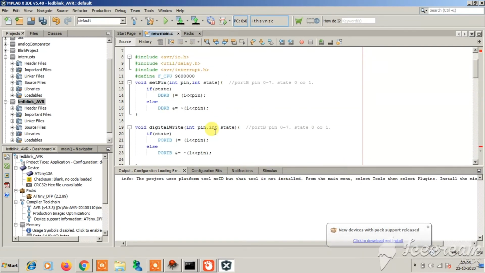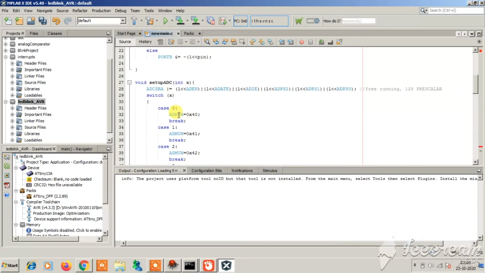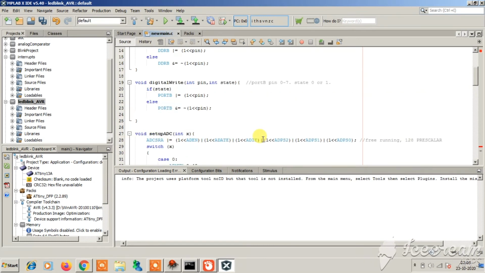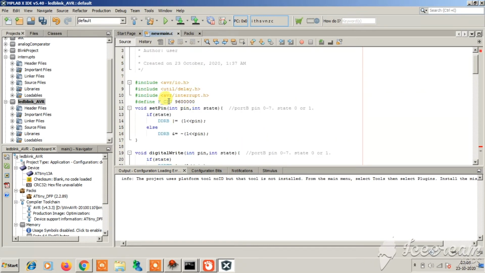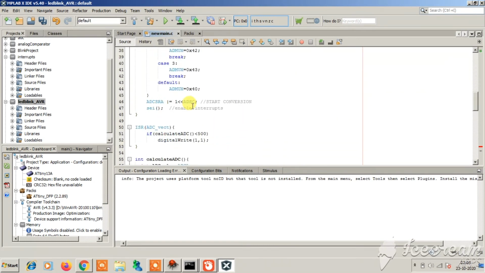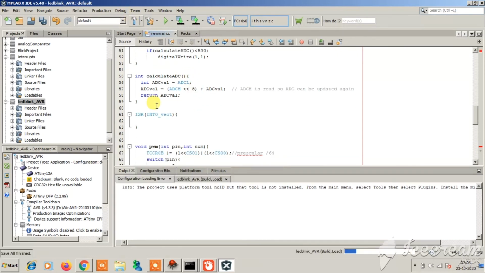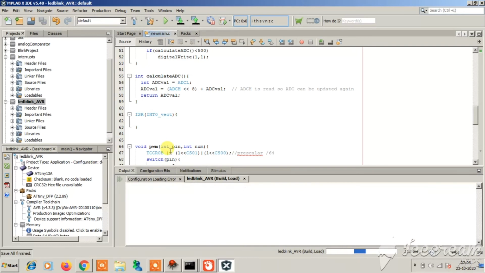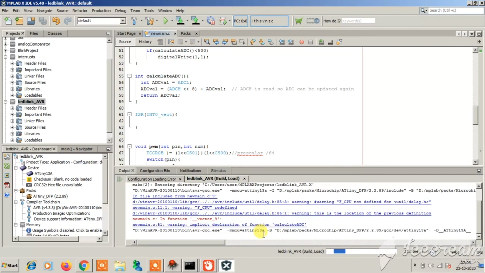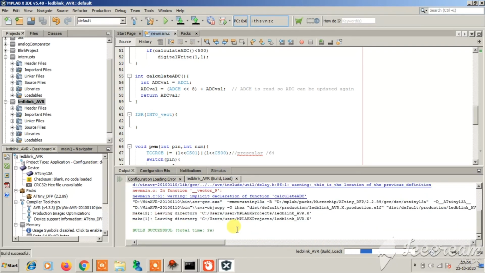So see here there is no error. The compiler can understand each and every symbol, and there are no errors. So even if I compile this, let's see if it compiles properly or not. So let's wait for the compiler to compile. So here we have no errors and the build is successful.